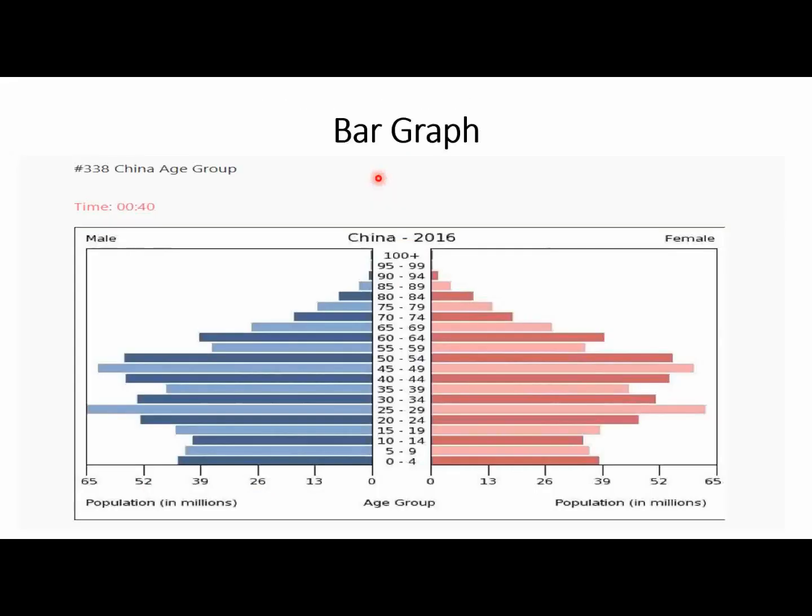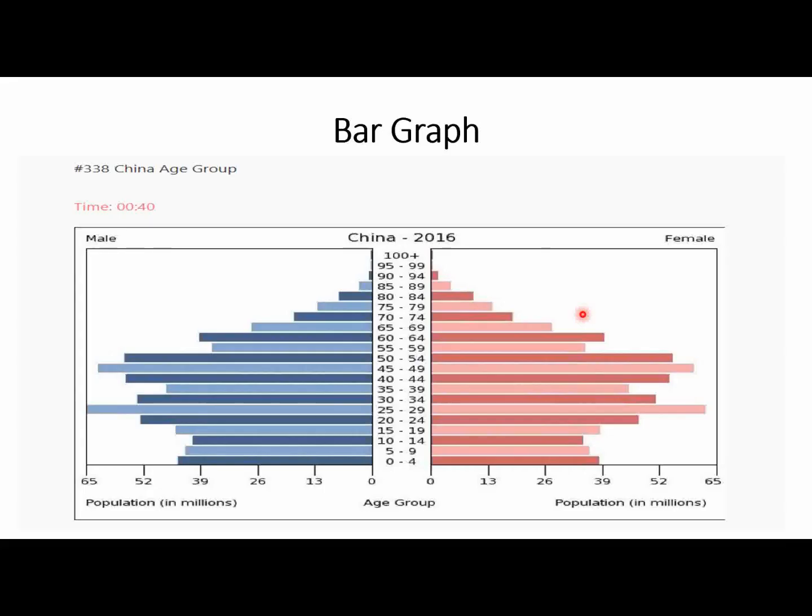Let's do next example, and it's a bar graph. So sometimes you will get a single bar graph. So I am taking just difficult examples so that you can easily understand what you have to speak in the final PT exam. So that's why I'm taking a bar graph like this on the left hand side as well as on the right hand side. So if there is a single bar graph then you can easily identify what is the maximum point and what is the minimum point. So let's do this example.